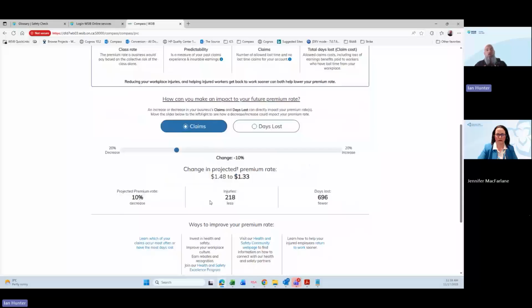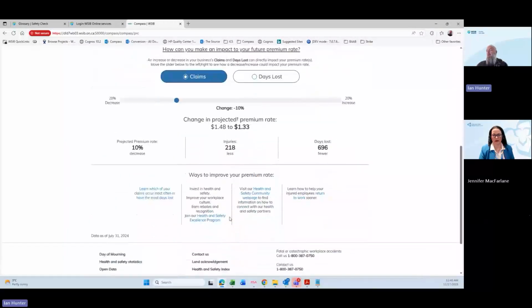The same way that our internal CRM system goes in and looks at your entire history and performs a calculation, we replicate that same process out here, but saying, well, if you had a 10% lower history, this is what you would look like as you move towards the future. So your projected rate would go down by 10%. You would have roughly 200 fewer injuries and you'd have 700 fewer days lost. So how can I make that happen?